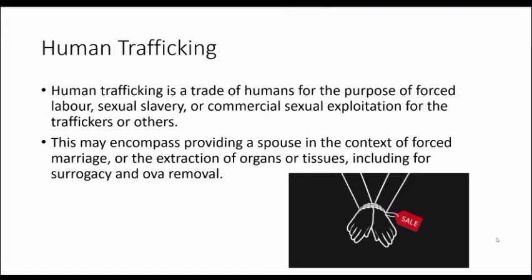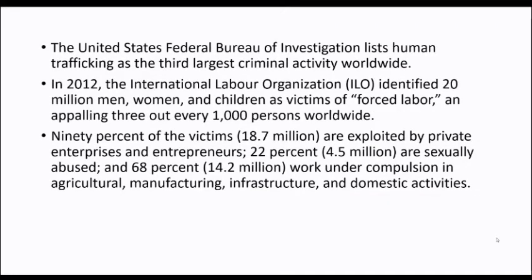Human trafficking earns global profits of roughly $150 billion a year for traffickers, and $99 billion of which comes from commercial sexual exploitation. The United States Federal Bureau of Investigation lists human trafficking as the third largest criminal activity worldwide.